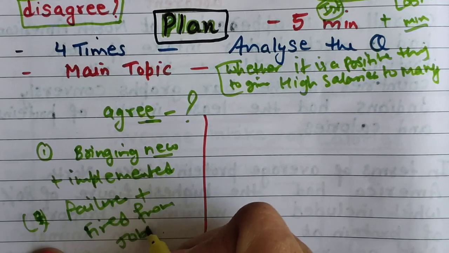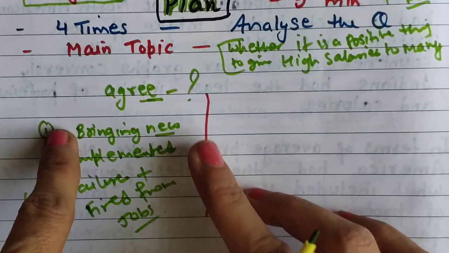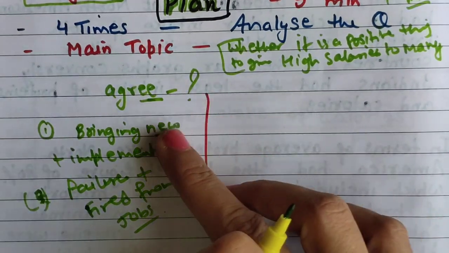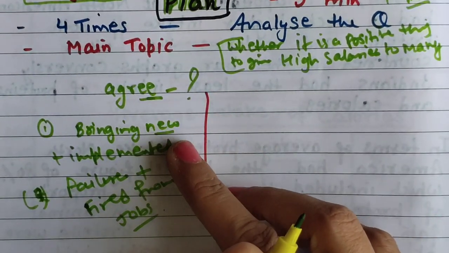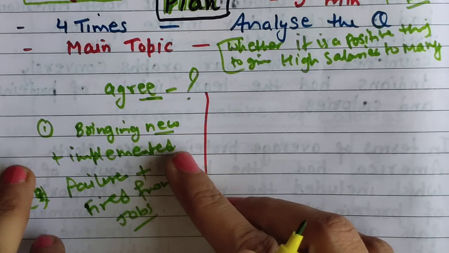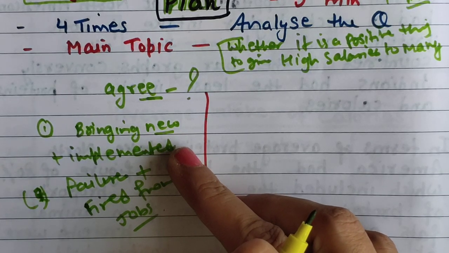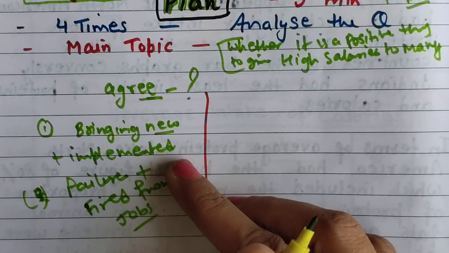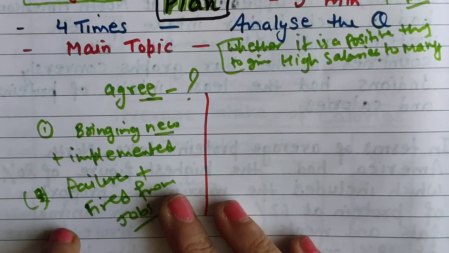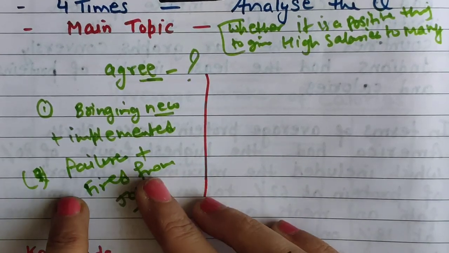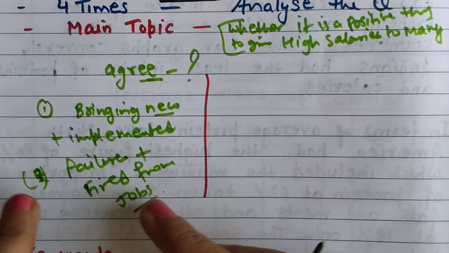Okay, so these things we will be discussing in a paragraph. Why are they getting a salary? It's a good thing, because they are taking tension, they are bringing new ideas into the company and implementing them to get higher turnovers for the company. If they fail, this risk is also there.